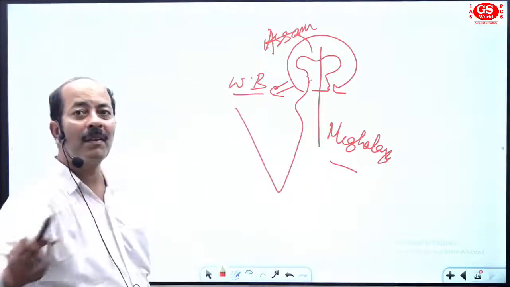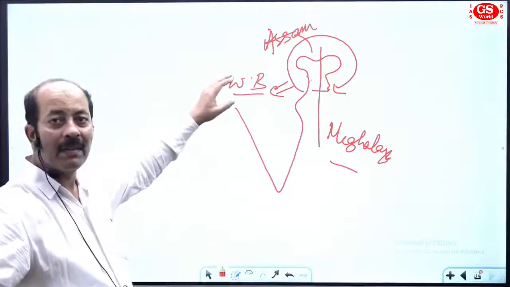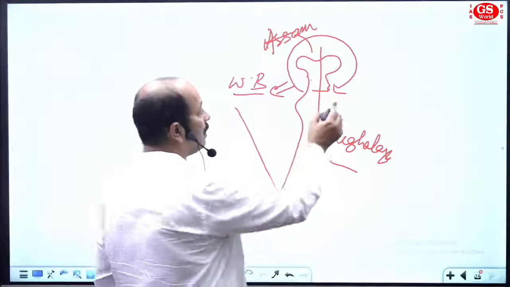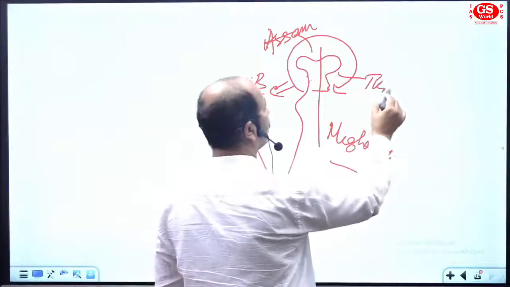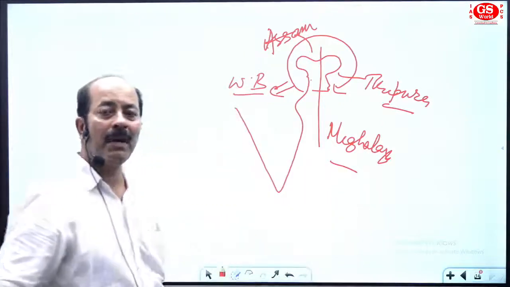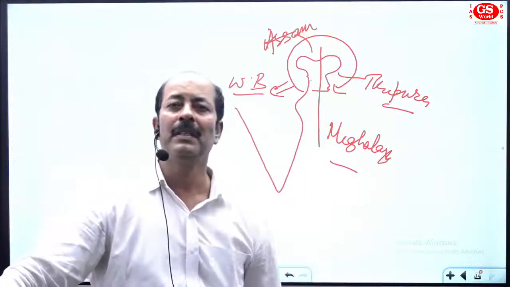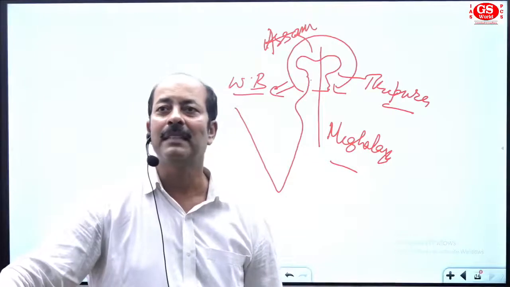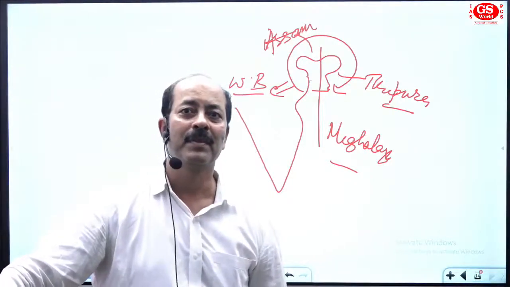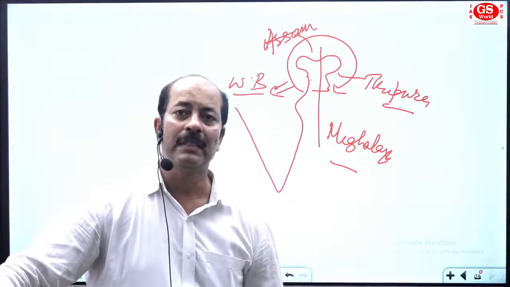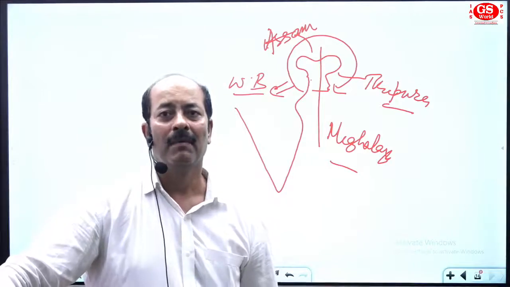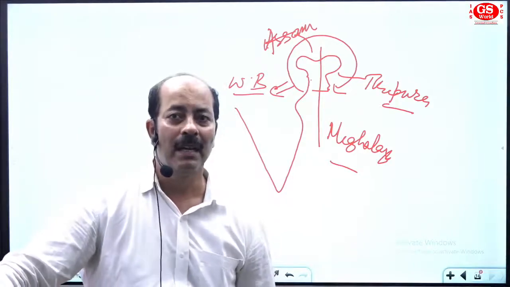We are going clockwise. First West Bengal, Assam, Meghalaya. Then in the eastern section you will find Tripura. So these are the states here on the boundary with Bangladesh, and India has the longest boundary with Bangladesh as an international land frontier. So we have done so far the neighbor countries like Pakistan, Bangladesh, Myanmar, and Nepal.